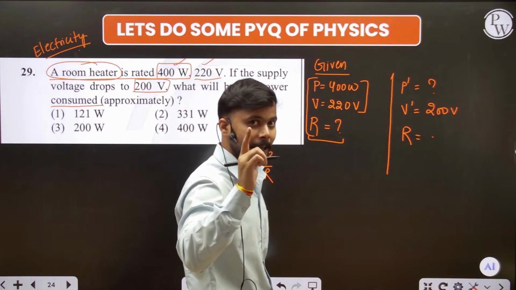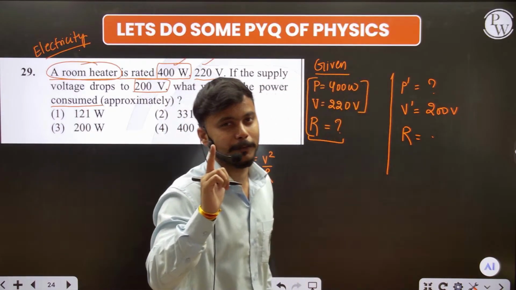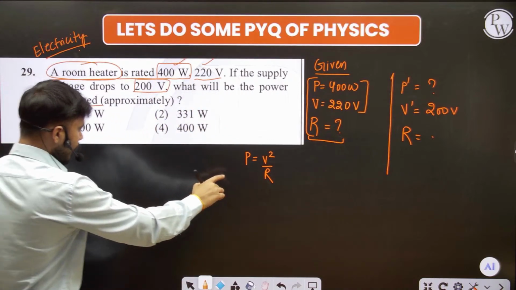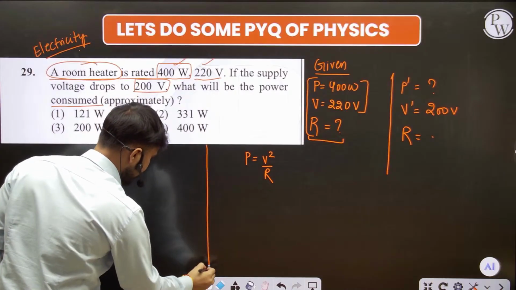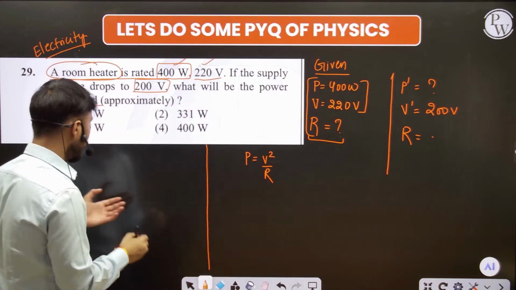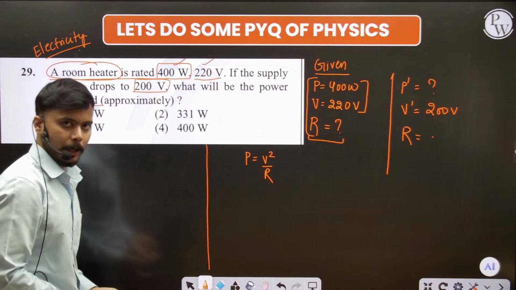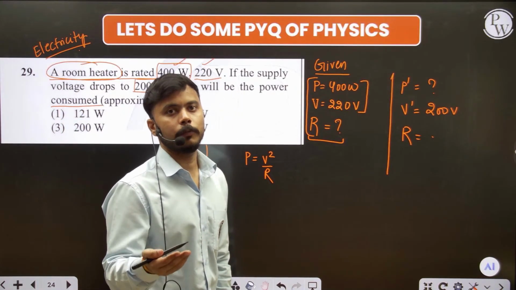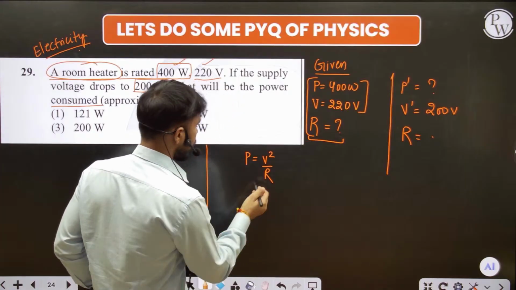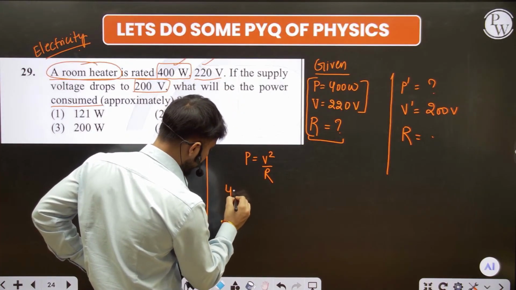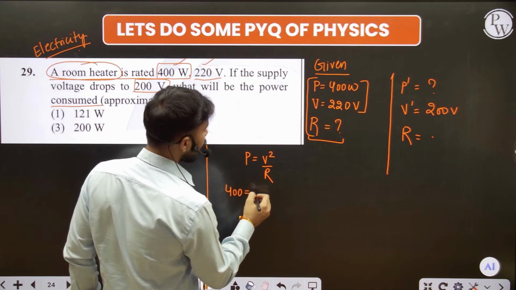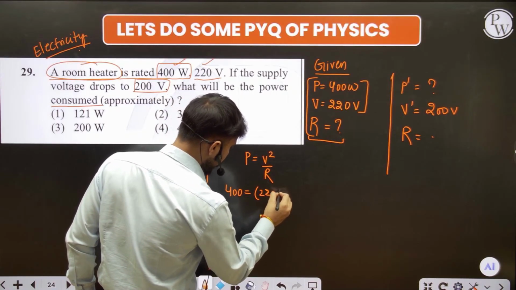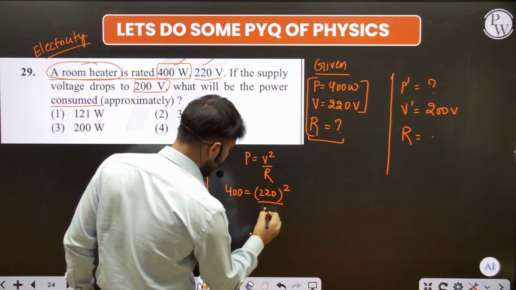And now guys, I am again saying to you that this is the basic formula of class 10th. Okay, first complete this question, and I will let you know the other formulas of power and how you can remember them, and also the formula of energy. Fine. So see here guys, we have the power, that is 400, and we have the voltage, that is 220 square, and we have to find the resistance.